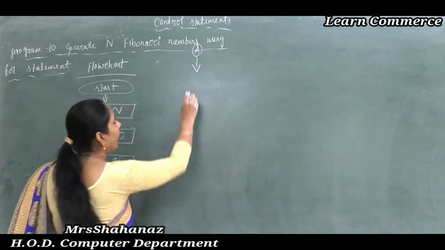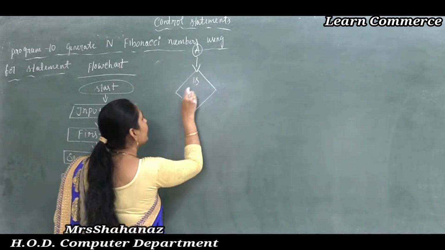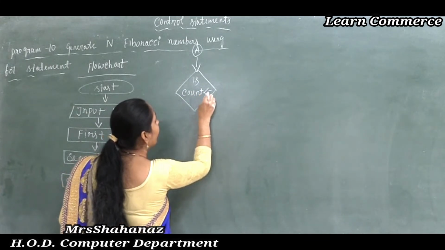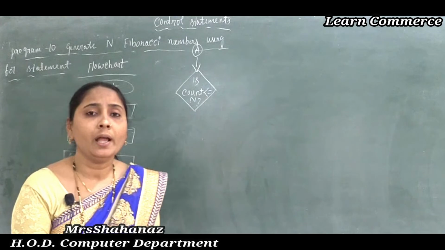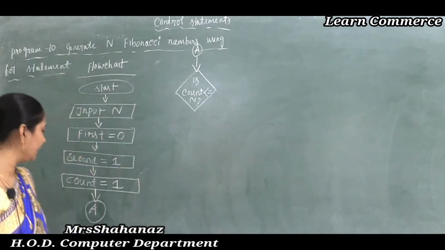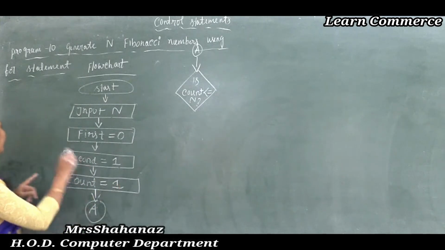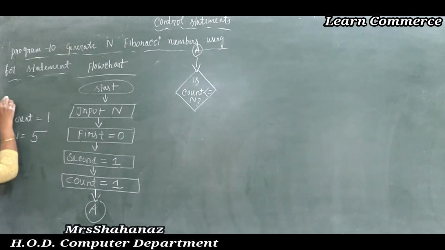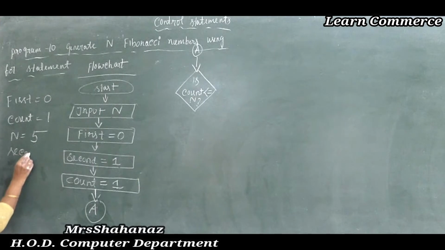And later I am checking one condition. The condition is count value less than or equal to n value. Till where is it going to check the condition? As we know, the count value is equal to 1, n value is equal to 5, first value is equal to 0, and second value is equal to 1.